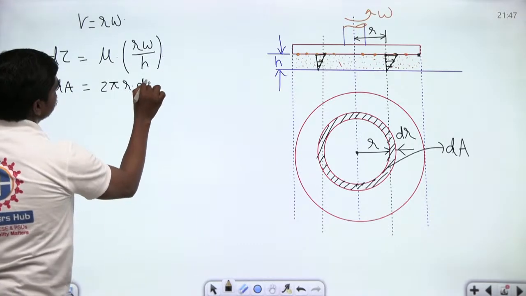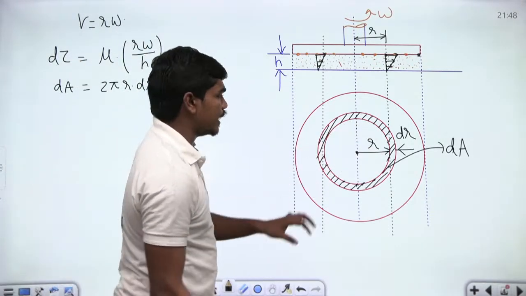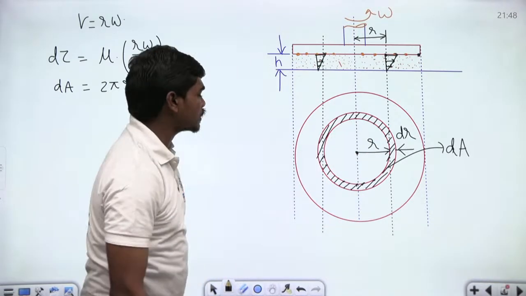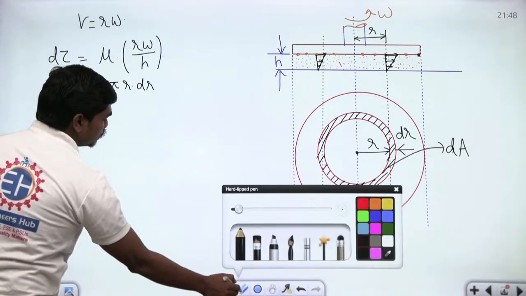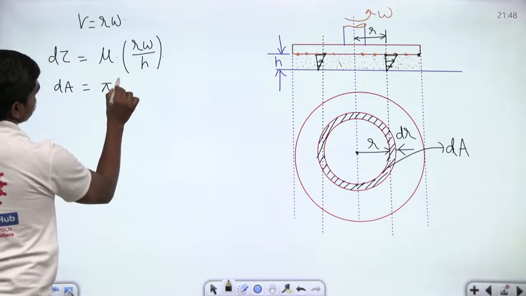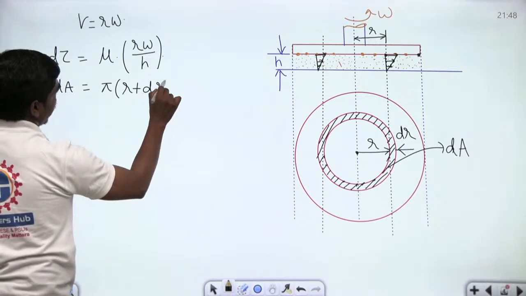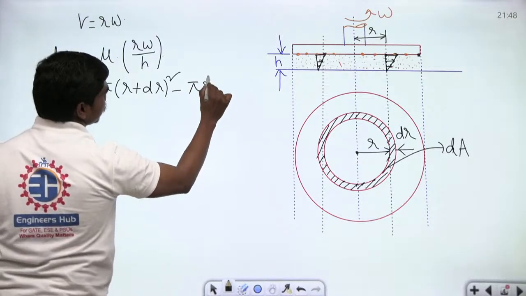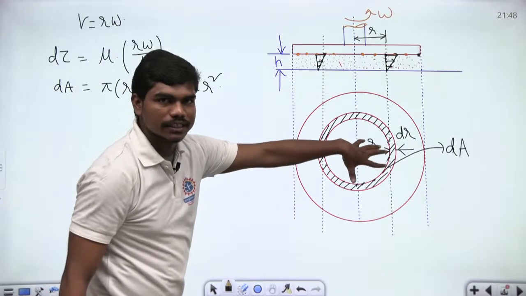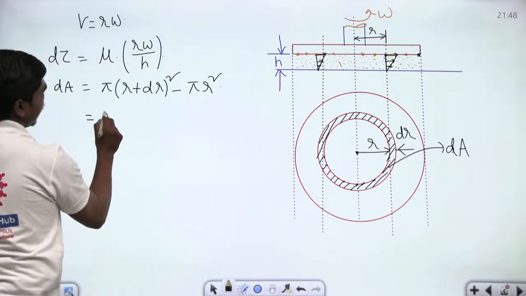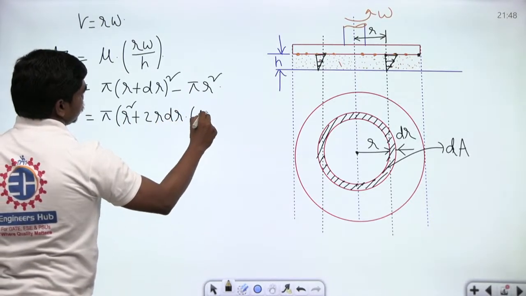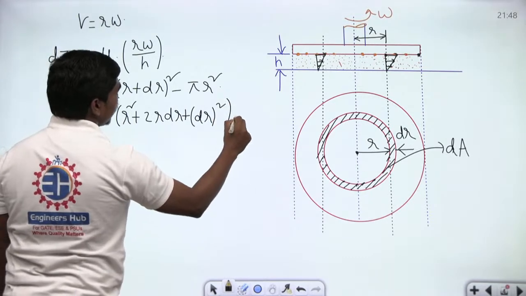How is this 2 pi r into dr? Because this elemental area can be taken as the outer circle area minus the inner circle area, correct? Initially, if you take the outer circle area, we have pi into (r plus dr) whole square minus pi r square, because the inner circle area is pi r square and the outer circle area is pi times (r plus dr) whole square. So this is equal to pi times (r square plus 2r dr plus dr square) minus pi r square.